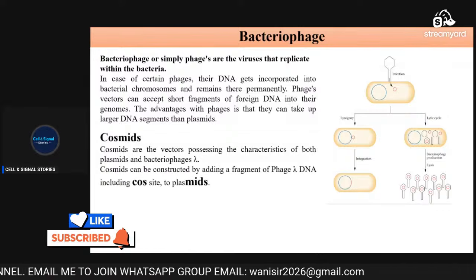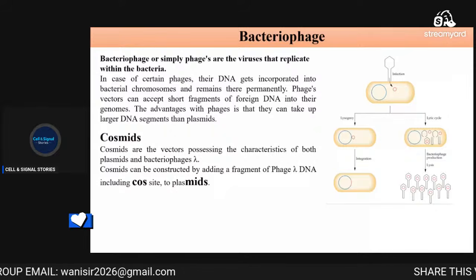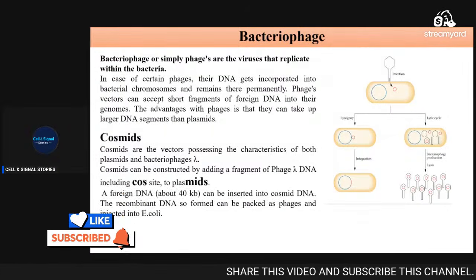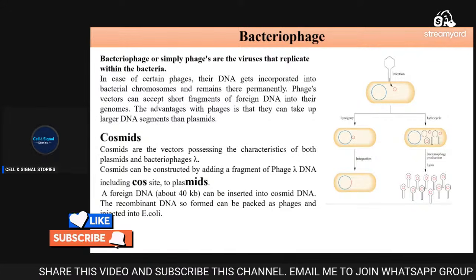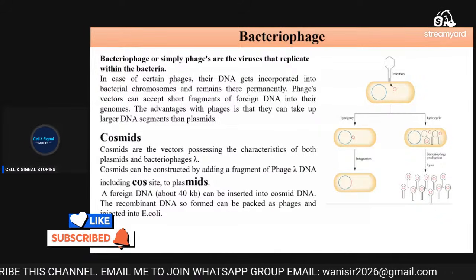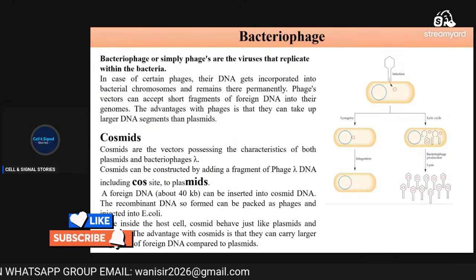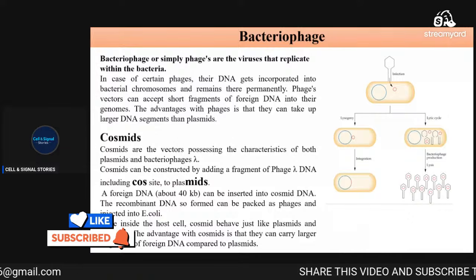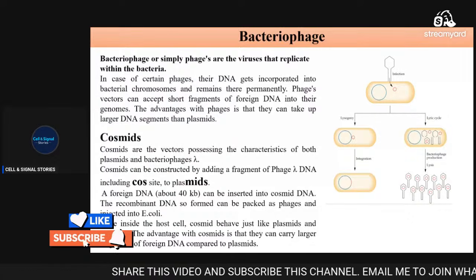Now, the cosmid can be constructed by adding fragments of the lambda phage DNA, including the cos site, to the plasmid. So the foreign DNA is up to, we have written here, 40 kb, and some books have written up to 50 kb, and it can be inserted in the cosmid. The recombinant DNA so formed can be packaged as the phage and injected into the E. coli. Once they go inside the host cell, the cosmid behaves like the plasmid and replicates. So the behavior of the cosmid for replication is like the plasmid.